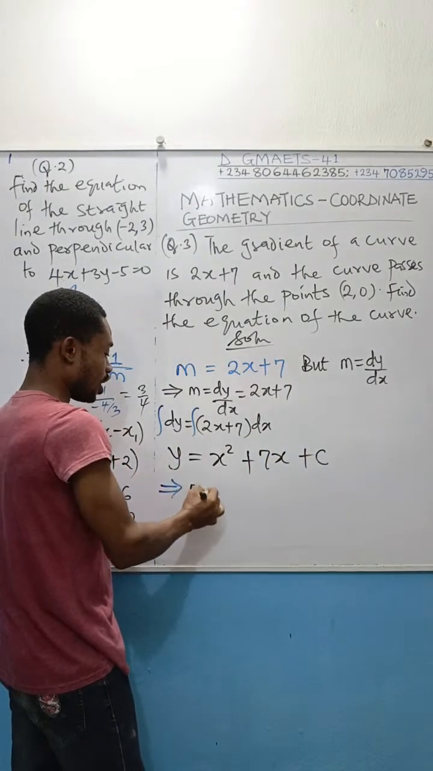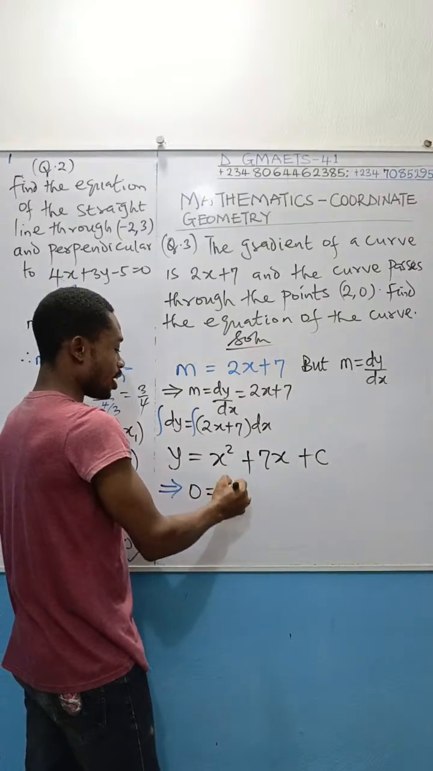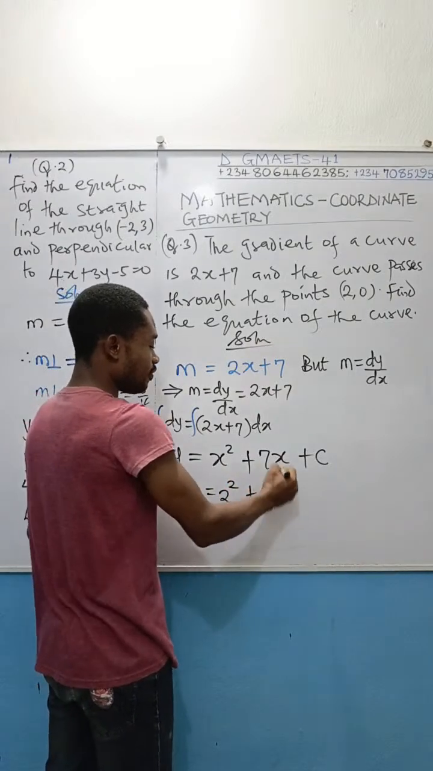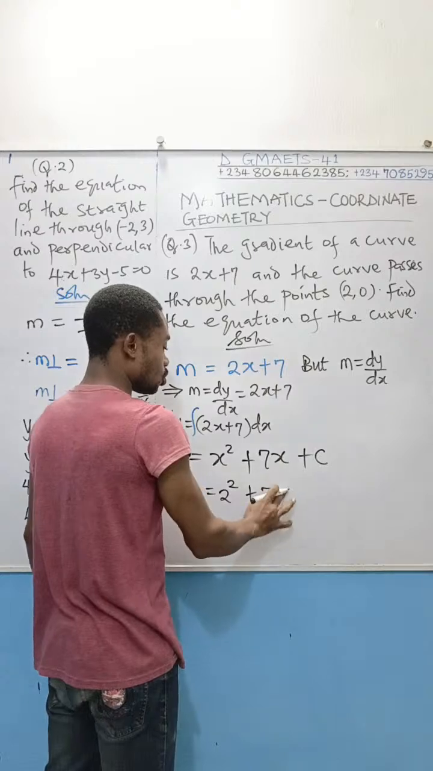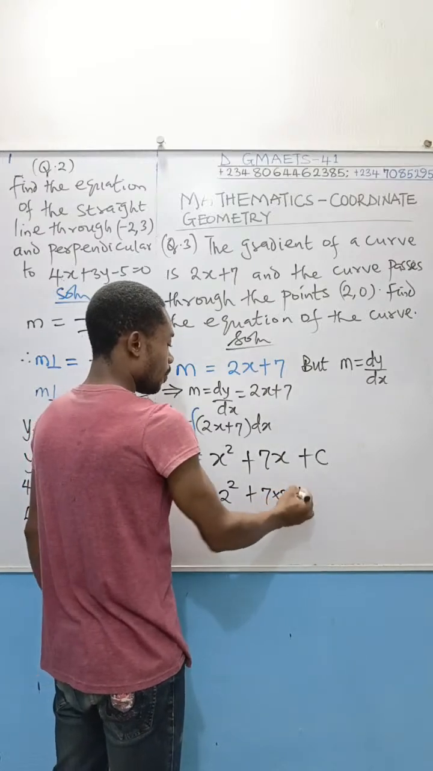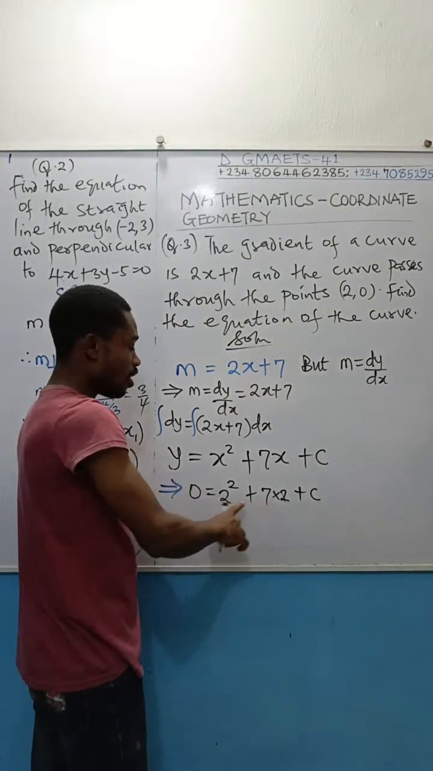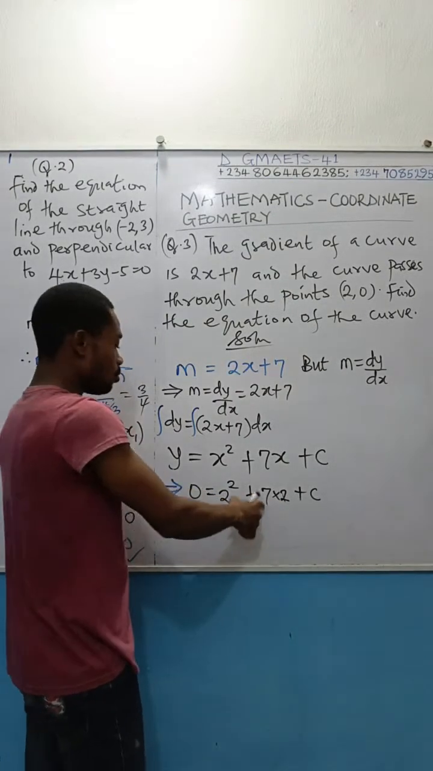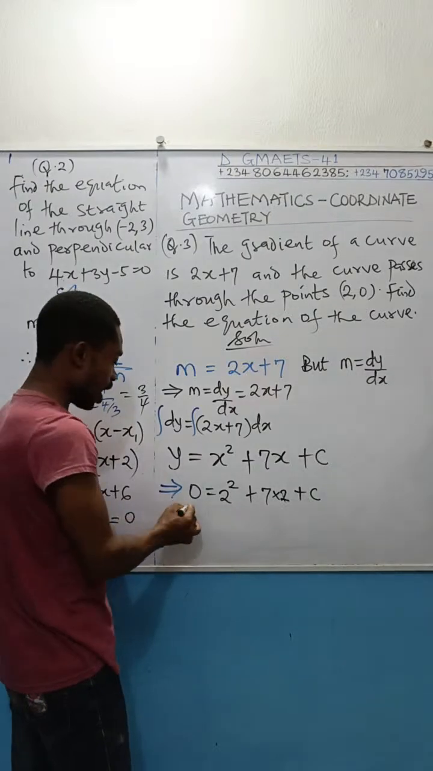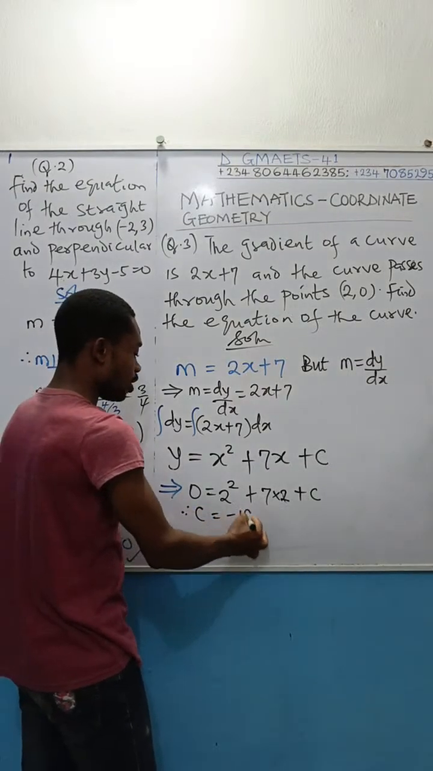For y, fix 0. For x, fix 2 and square it to get 4. Then 7 times 2, because x is 2, plus c. This will give you 4. This will give you 14. 4 plus 14 is 18. Move the 18 to the left-hand side, collecting like terms. c will be equal to minus 18.